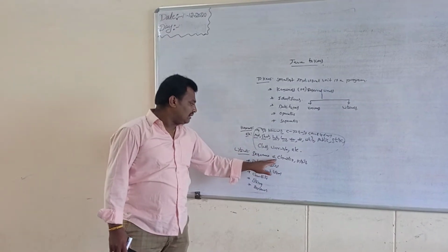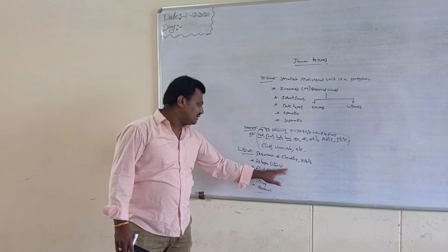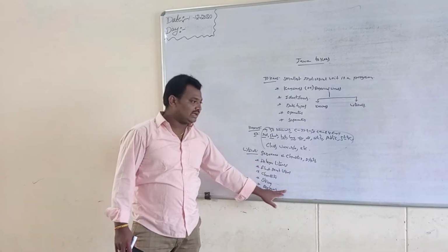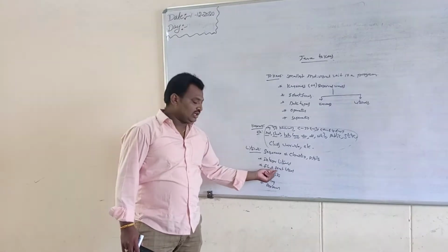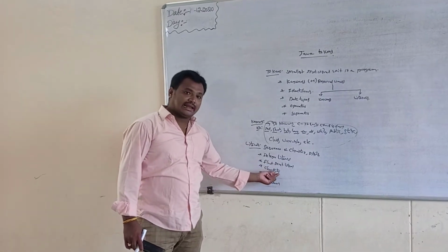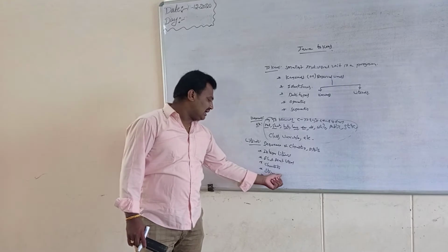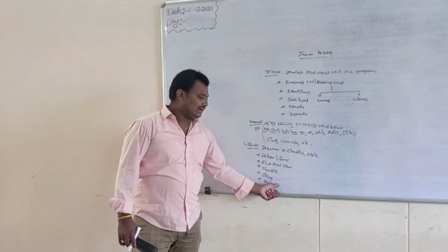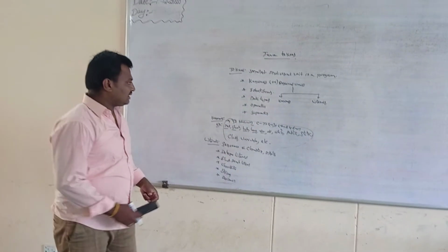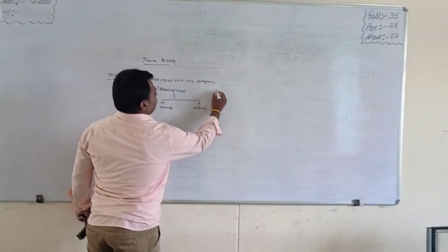So these are the five types of literals available in Java. First, I go for integer literals.